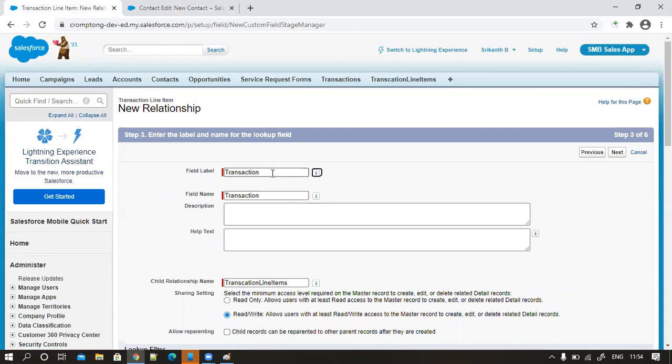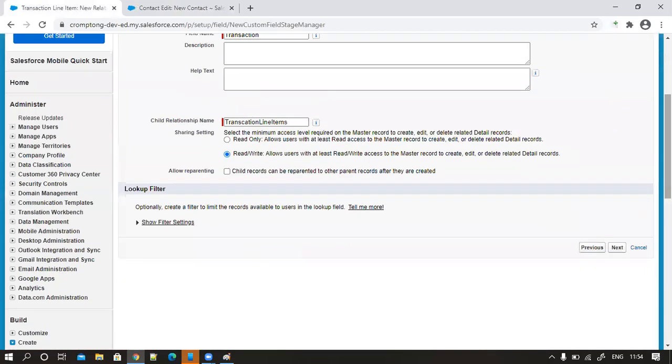Okay, now it is asking for a tab. What is this here? This is a relationship name. Still, you are not at that level to understand this security settings and lookup filters. But definitely, in the coming days, we are going to look into this. This is very simple. Right now I'm not choosing this option. Just give me 2 to 3 minutes, you'll come to know what exactly the reparenting is. Now just click on next.